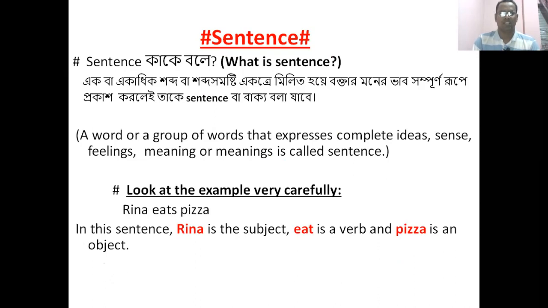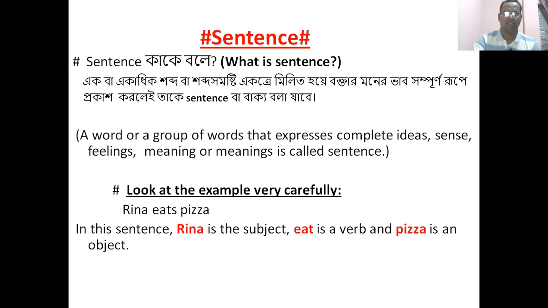In this sentence, Rina is the subject, eats is a verb, and pizza is an object. So, dear learner, you have learned the example of sentences, and this sentence gives the full meaning of complete ideas.